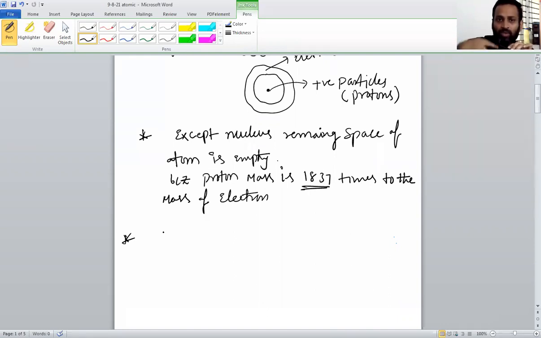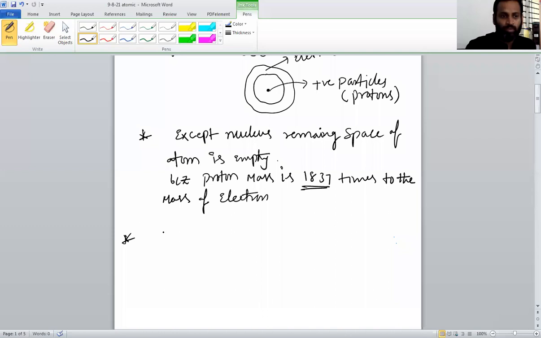Correct or not? In an atom, around the nucleus, electrons are revolving. So what is the final statement he gave? Around the nucleus, electrons are revolving in circular paths, as planets revolve around the sun.